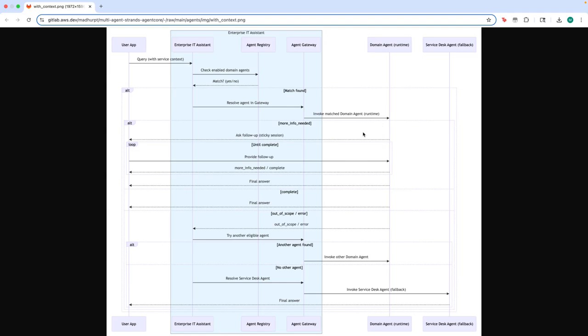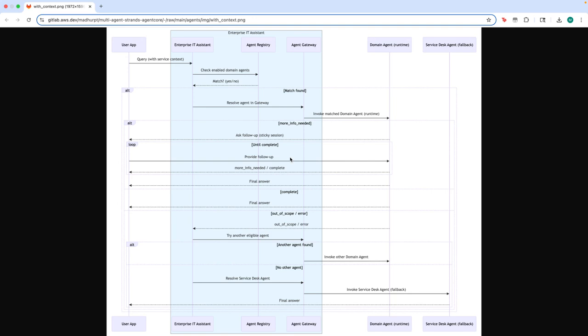So when the domain agent responds with a message, it would also give a signal. For example, if more info is needed, then it would activate a plugin session and a sticky session that would remain active or true until the domain agent comes back with a signal saying completed. So it would keep following up to the user, maintain that sticky session, and during this sticky session, each time the agent is invoked, there is a memory that will be retrieved from the long-term memory for that specific agent only, like the user preferences, semantics, summaries, as well as the past conversation turns.